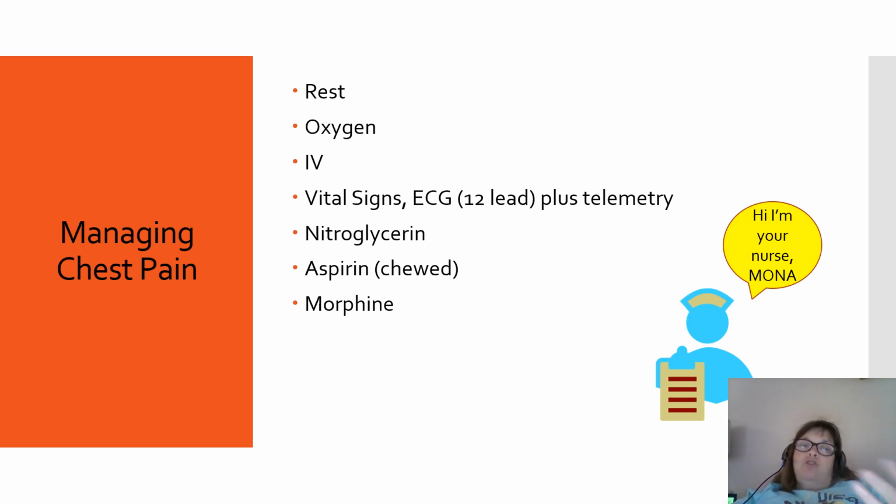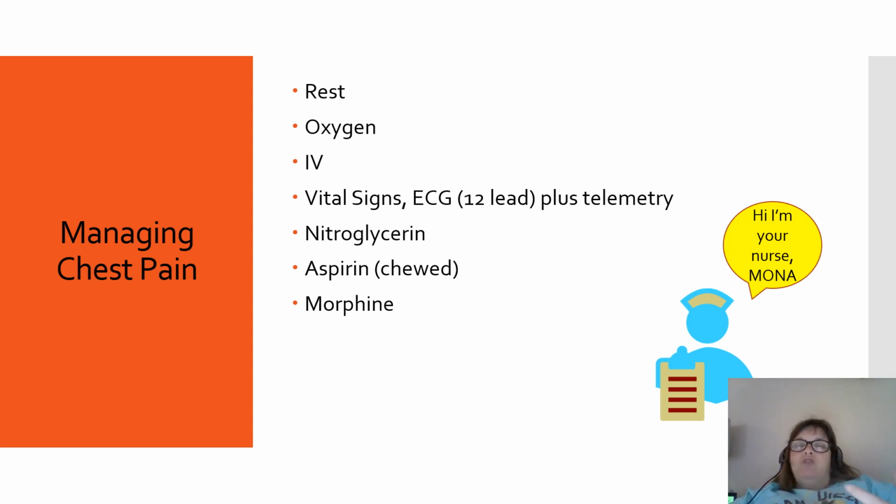Now, what order should you do this in? We look at MONA as the mnemonic to help you remember morphine, oxygen, nitrate, and aspirin. You always want to put the oxygen on first because it's quick and easy. With an MI or unstable angina, regardless of their oxygen saturation, you want to put on oxygen because having an MI increases the myocardial oxygen demand. So you want to increase the supply.